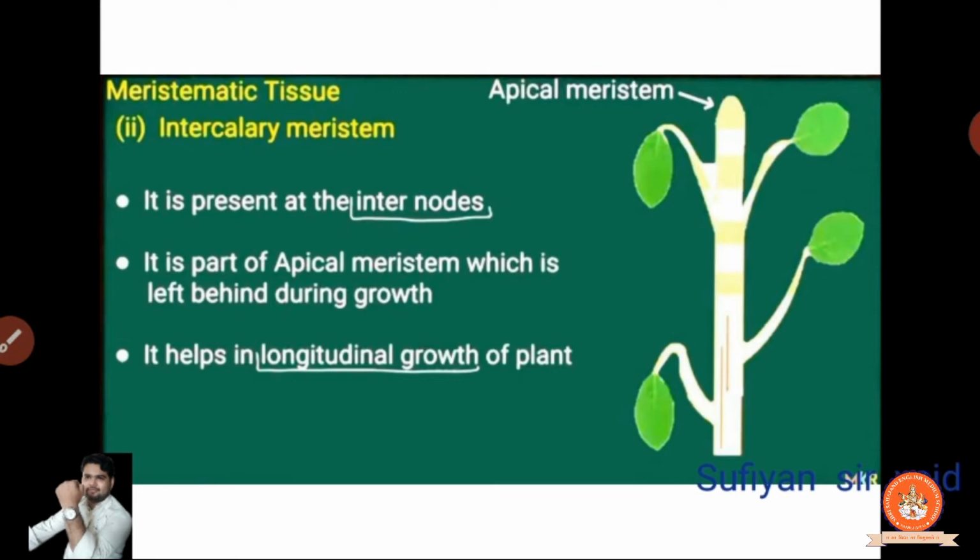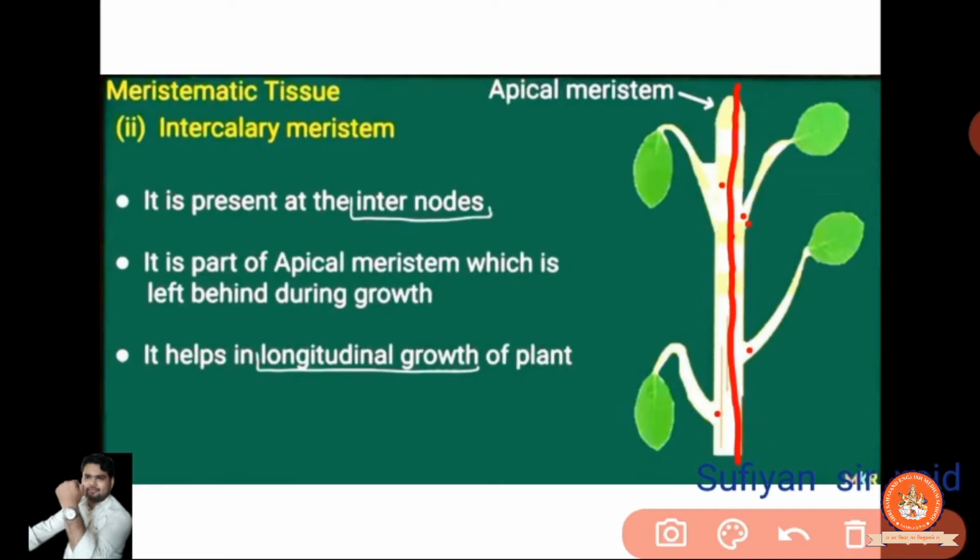Okay. So what is the intercalary then? So it is present in the internode. Yes, intercalary is present in the internode. Okay. Let's look at where the internode is with the red color. So here. Here also, here also, here also. You can observe it. Means the red dots you are observing are the internodes. Internode means simply that this is one of our stems. Clear? And the portion at which the branches are forming. यहाँ से branch निकल रही है ना, तो वो दोनों को जो point divide कर रहा है ना, वो point क्या है? Internode. Clear? Over there is the presence of intercalary meristematic.